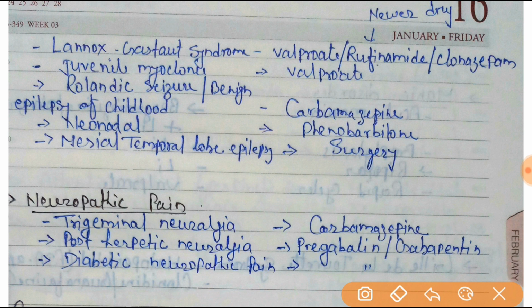Valproate, rufinamide, and clonazepam will be the drugs of choice. If a neurodoc asks, then rufinamide will be the drug of choice. Juvenile myoclonic epilepsy: here the word myoclonic is present.